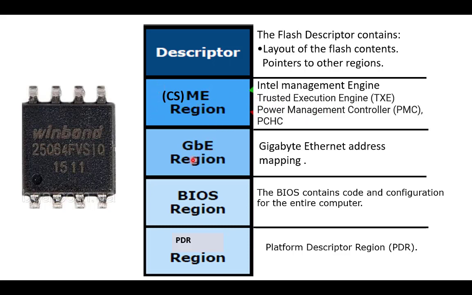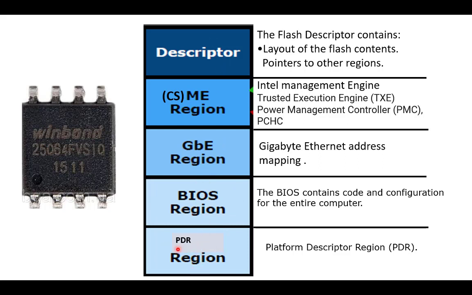The next section is called the GB region, the gigabit Ethernet region, where the network mapping and the MAC ID are stored. The next region is the BIOS region. Here is actually the BIOS. When the PC starts, the CPU does the POST, the power on self test, and all the information is in this region. So this is actually our main BIOS, and these are all the different regions.